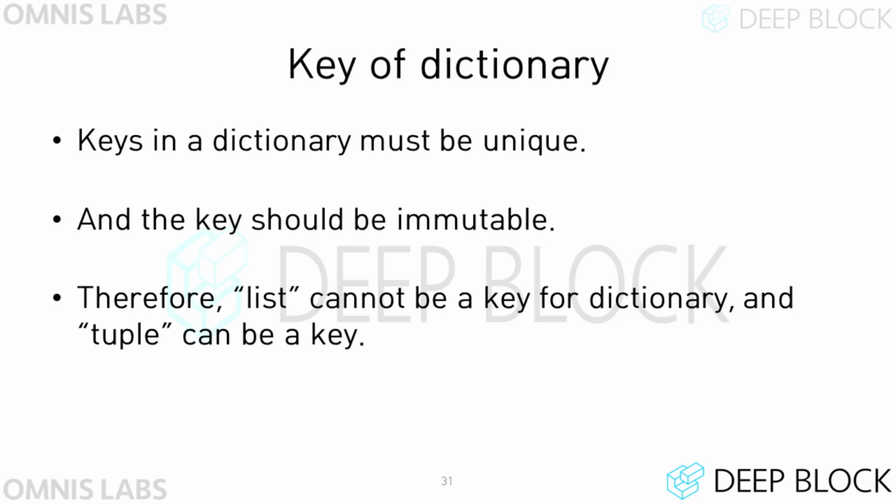Keys in a dictionary must be unique. You cannot create two keys with the same value. Also, the key must be an immutable type. For example, we learned that the internal elements of the string and tuple are immutable, and that these two data types are immutable. So string and tuple can be the keys of a dictionary. However, list is a mutable data type, so a list cannot be a key of a dictionary. Of course, a dictionary is also a mutable data type, and a dictionary cannot be a key to another dictionary.